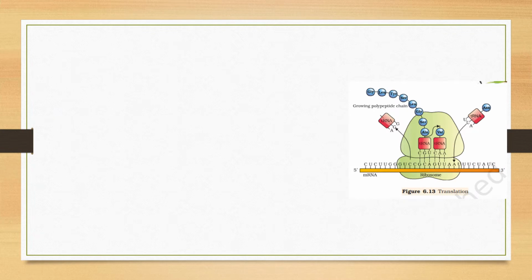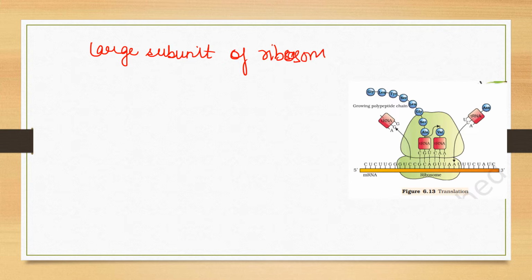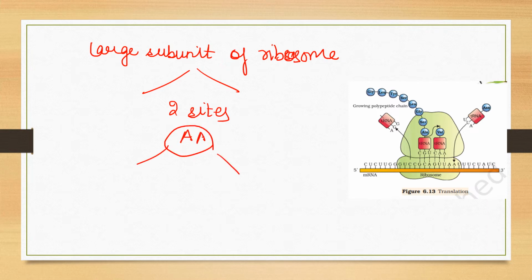Now we need to know that the large subunit of the ribosome has two sites. It has two sites for amino acids to bind through it. And when the amino acids are bound through it, it will be an energetic process, with ATP formation as well.